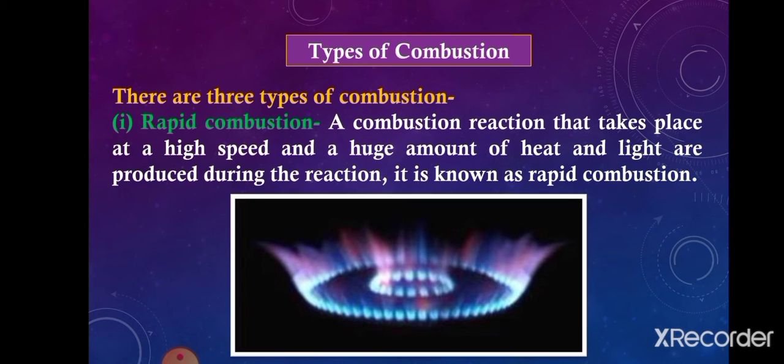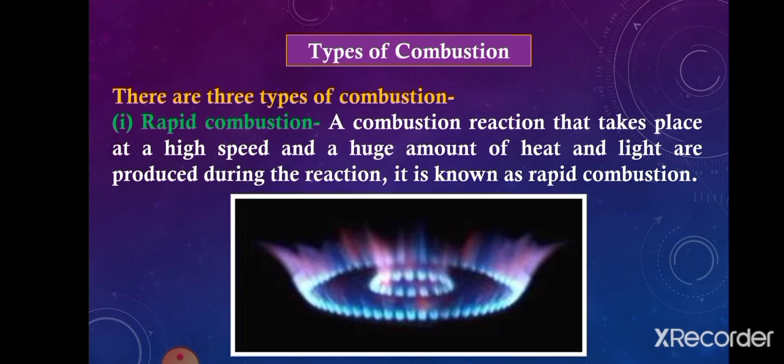Now, the next topic is types of combustion. There are three types of combustion. First is rapid combustion. Now, what is rapid combustion? When any combustion reaction takes place at very high speed, and in that reaction a huge amount of heat and light are both produced, then this type of combustion is called rapid combustion.